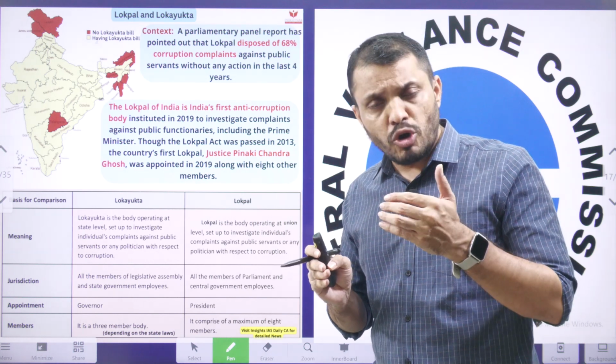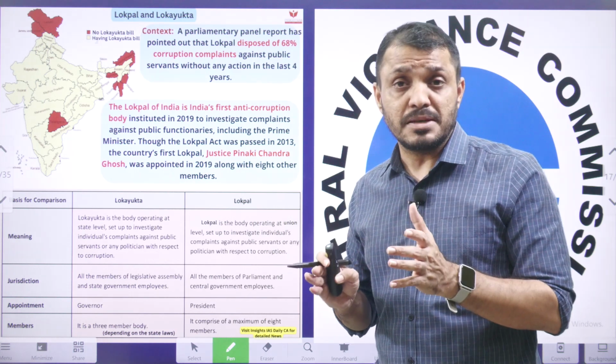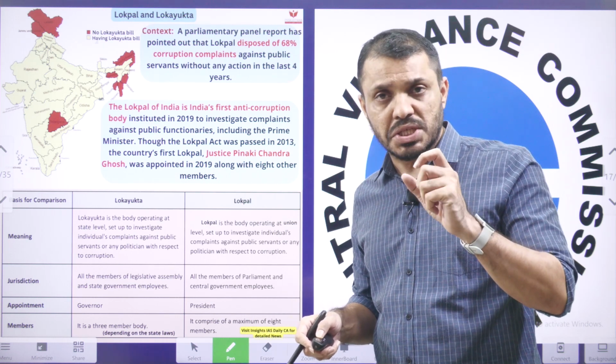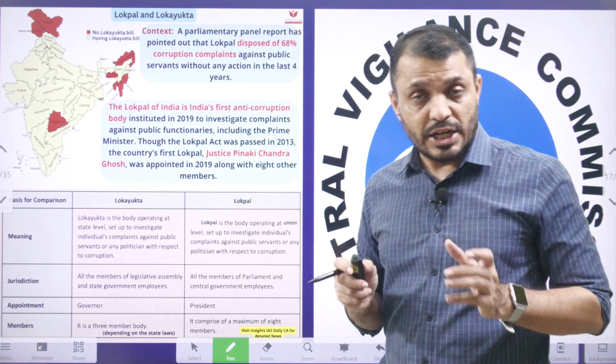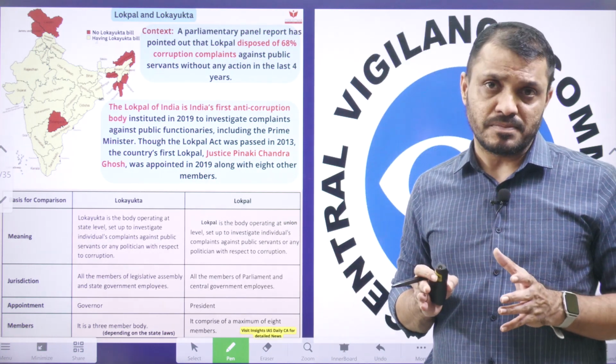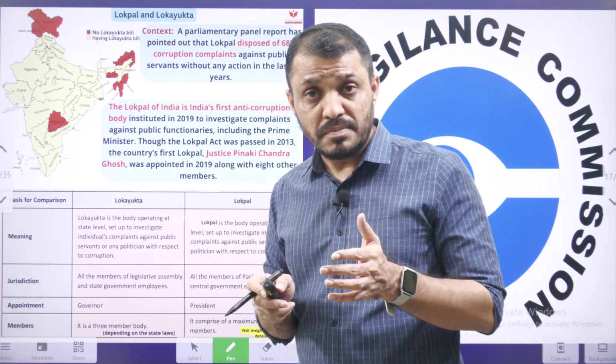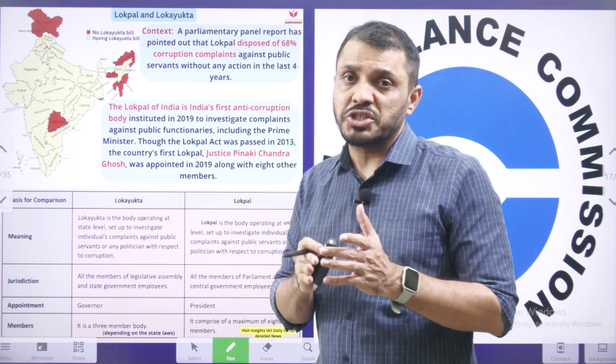So as a whole, first you have to understand Lokpal and CVC, these both are anti-corruption bodies. Lokpal is the highest compared to CVC, and the selection of the Lokpal will be done by a selection committee, which consists of the Prime Minister, Leader of Opposition and the CJI as well, whereas the CVC selection committee consists of the Prime Minister, Leader of Opposition and Home Minister as well.